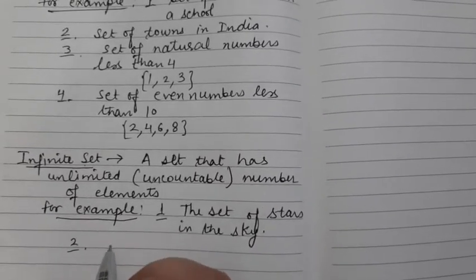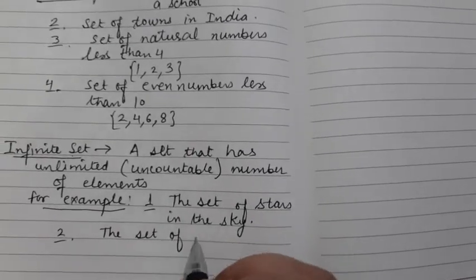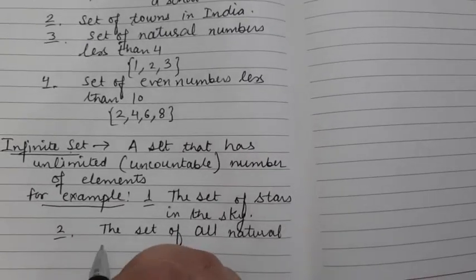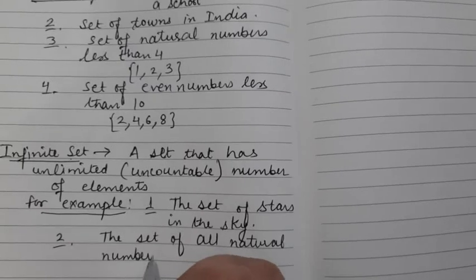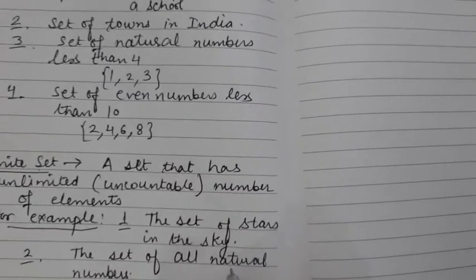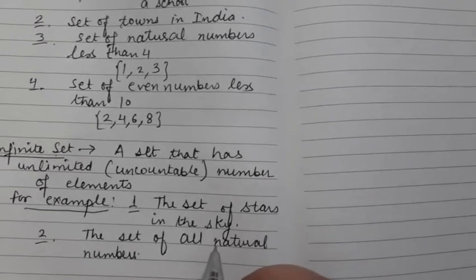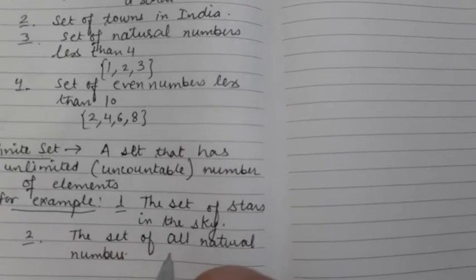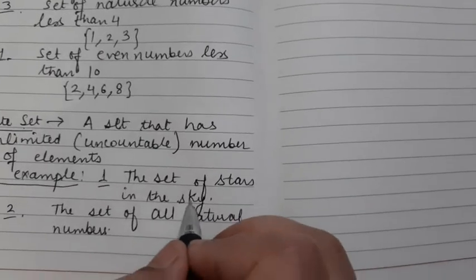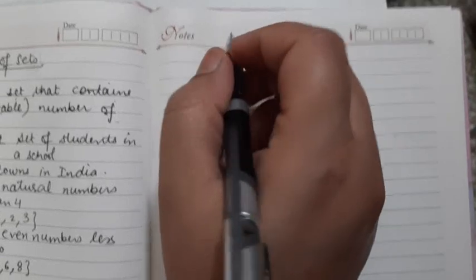Second example, the set of all natural numbers. We know that natural numbers start from 1. The smallest natural number is 1, but we don't know where natural numbers end. So these are uncountable. So the set of all natural numbers is an infinite set. Then next is empty set.